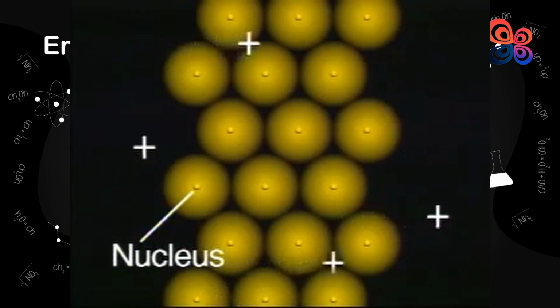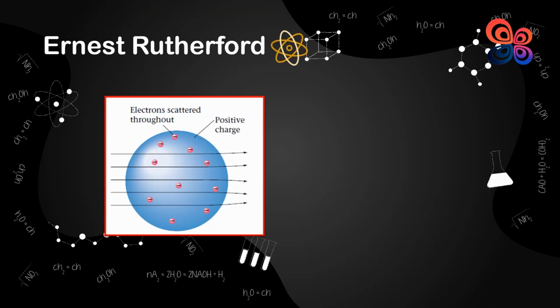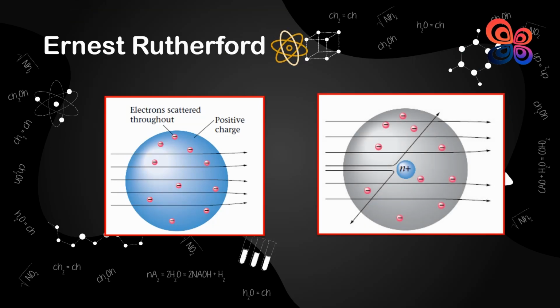Rutherford was really surprised by this result. This outcome, according to him, is similar to firing a rifle at a piece of paper and having the bullet bounce back. He anticipated that the alpha particles would only experience very slight path deflections when they passed through the foil. Rutherford deduced from these findings that the plum pudding model of the atom could not be accurate.